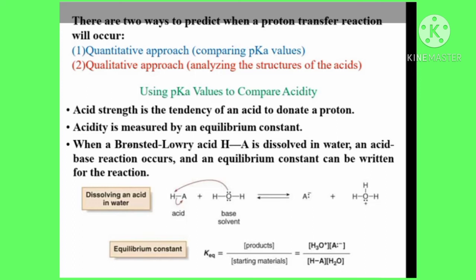There are two ways to predict when a proton transfer reaction occurs. First is the quantitative approach and second is the qualitative approach. The quantitative approach compares the pKa values, and the qualitative approach analyzes the structure of the acids. Using the pKa value to compare acidity.